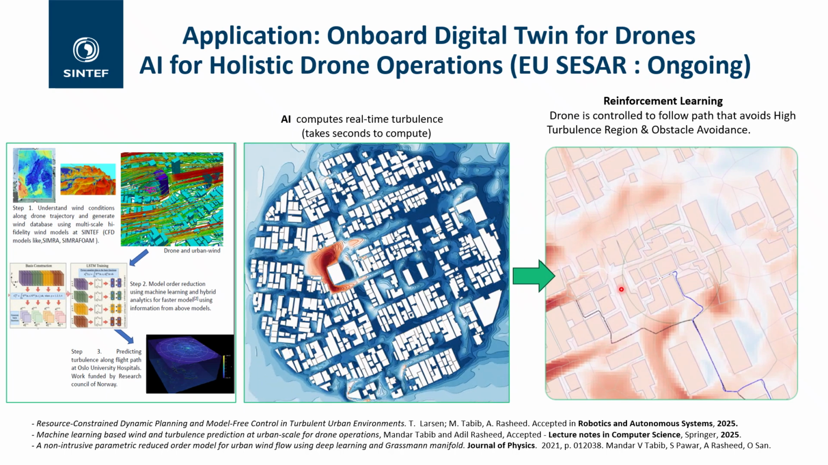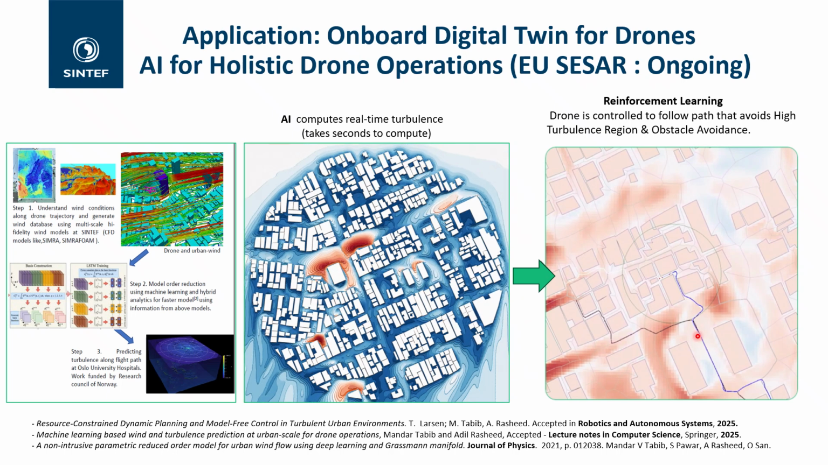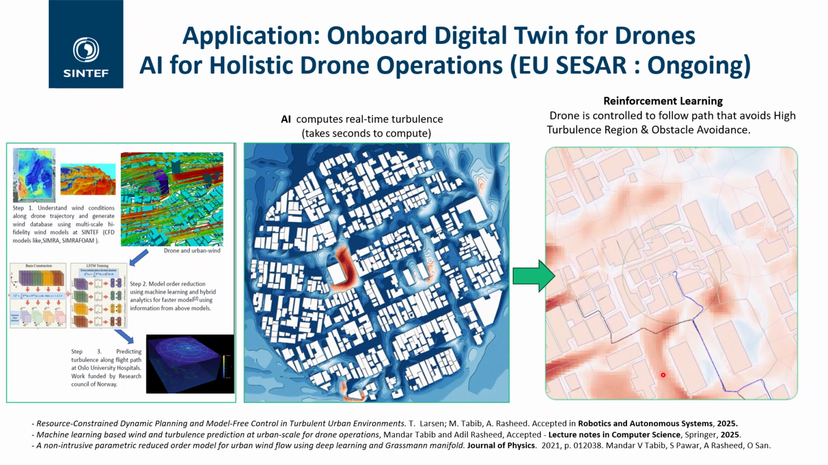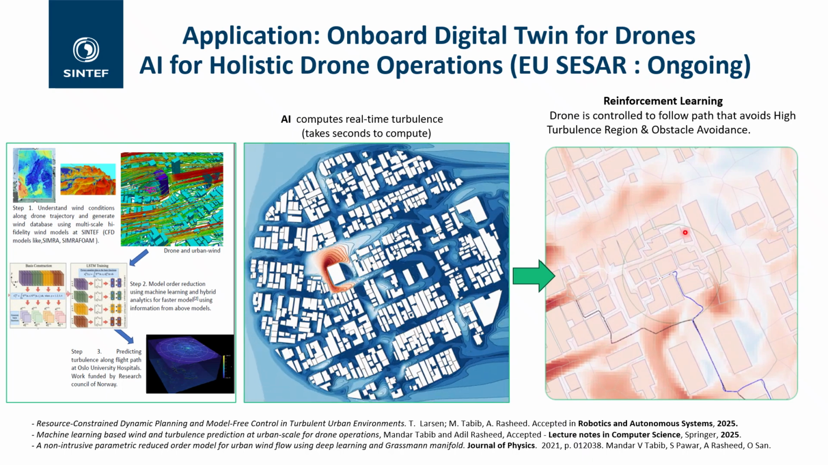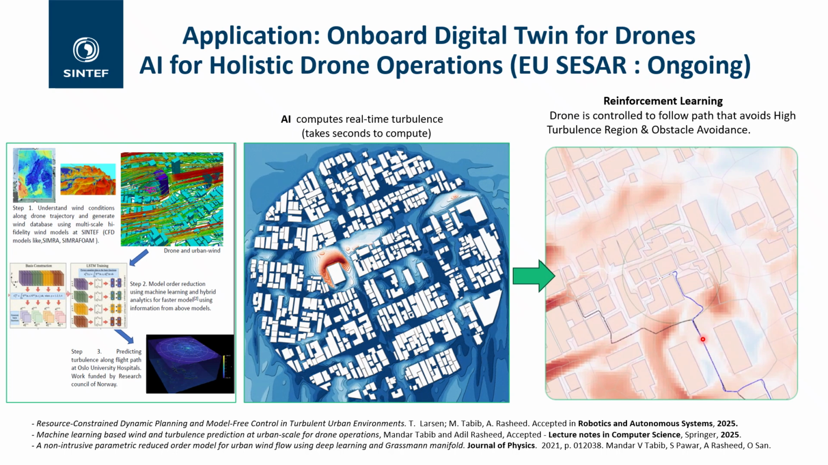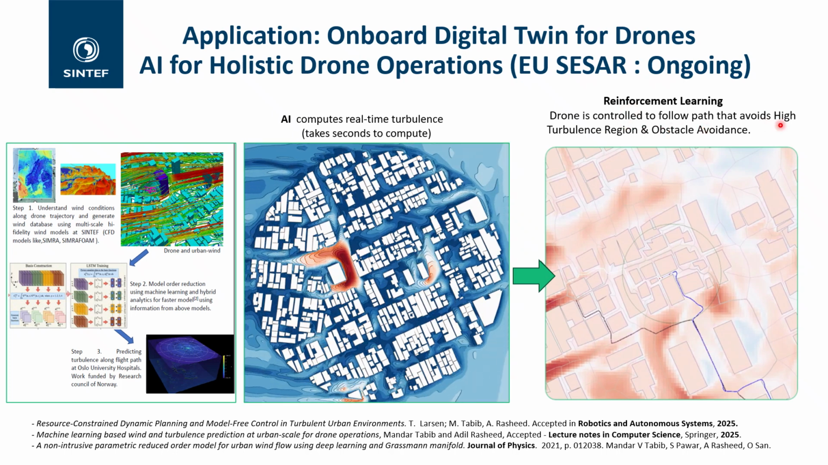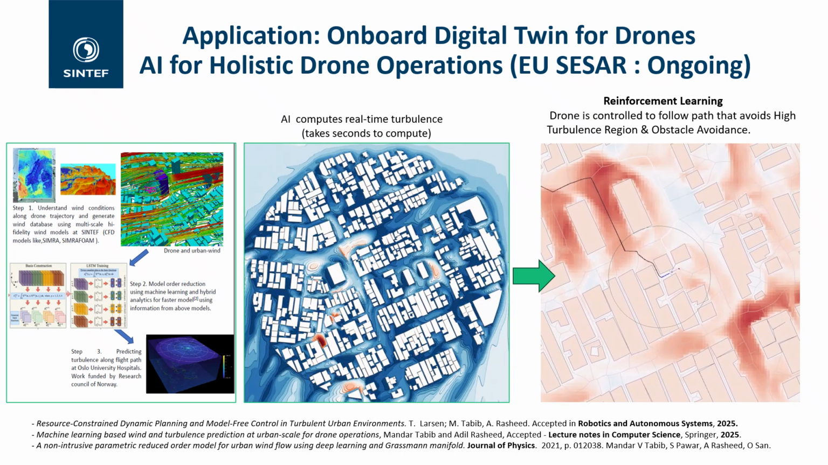And then this is integrated with reinforcement learning. And we see that the reinforcement learning is avoiding going to the regions of high turbulence, the red ones, and these are the regions of low turbulence, the white ones. And the reinforcement learning is controlling the drones to follow a path that avoids high turbulence regions, like this, as you will see here.